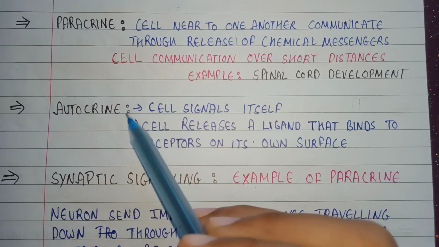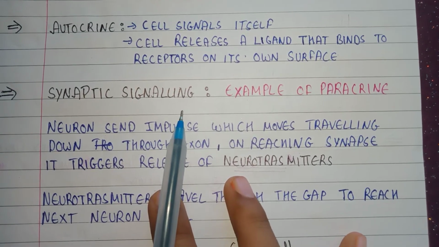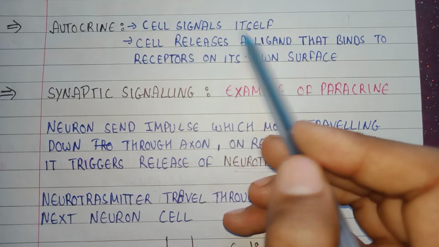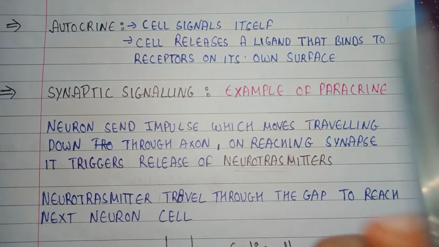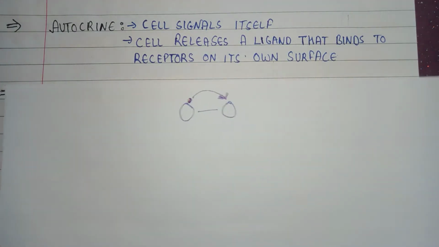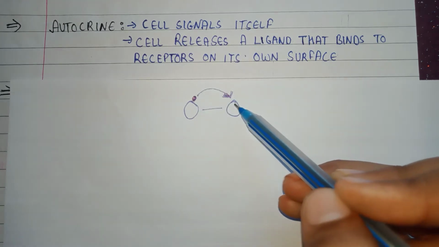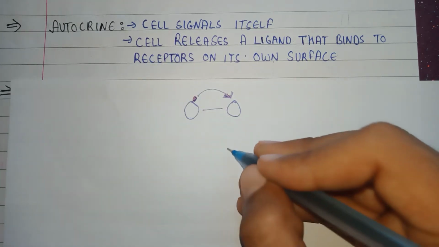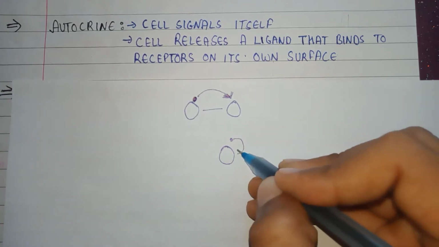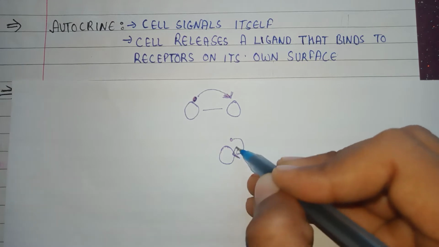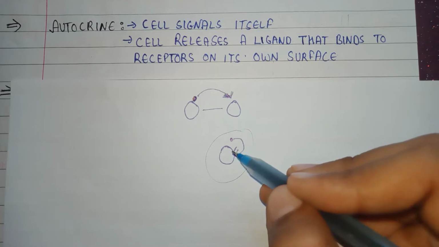Second, the autocrine method. So what is the autocrine method? In autocrine, the cell signals itself, and the cell releases a ligand that binds to a receptor on its own surface. In the paracrine method, the ligand or chemical binds to another cell's surface, whereas in autocrine the cell releases a chemical messenger or ligand, but it binds to its own surface. This is the autocrine method, in which the cell signals itself only.